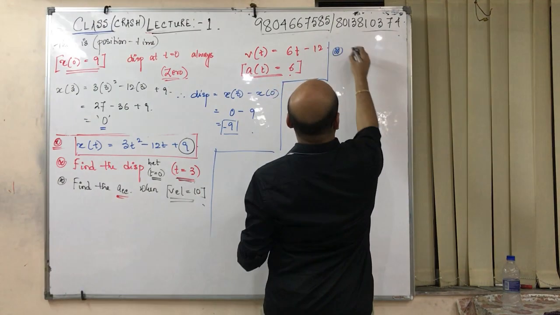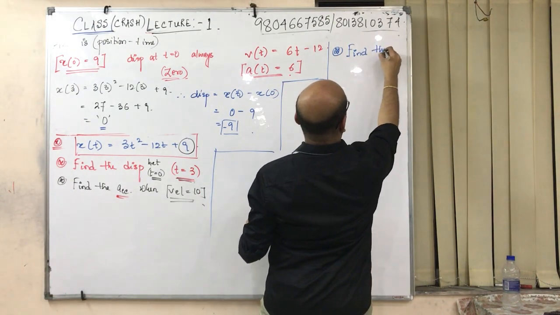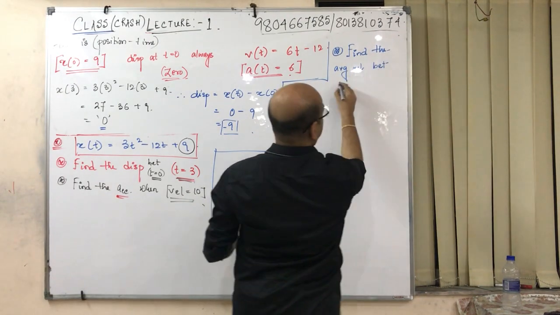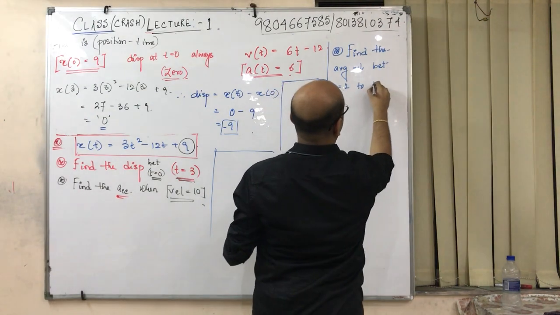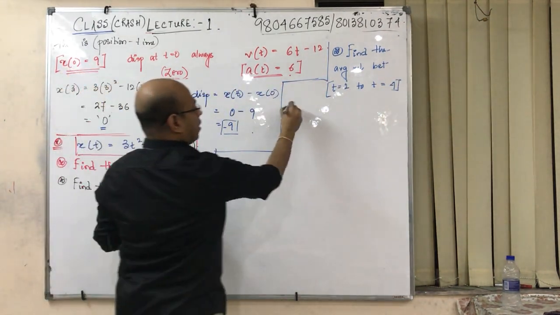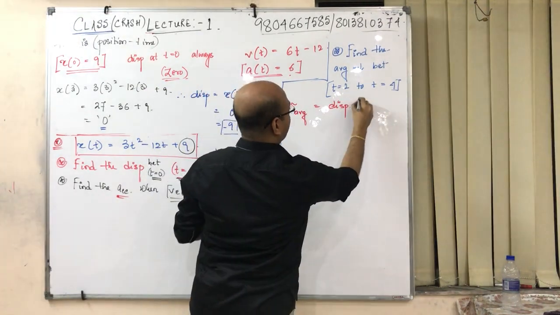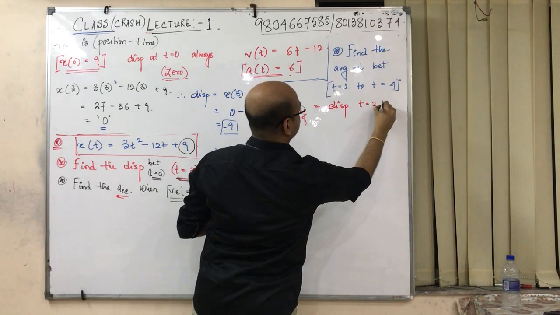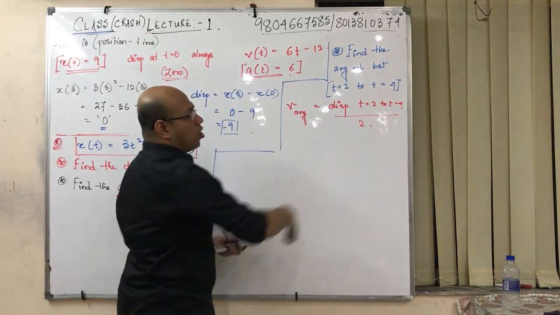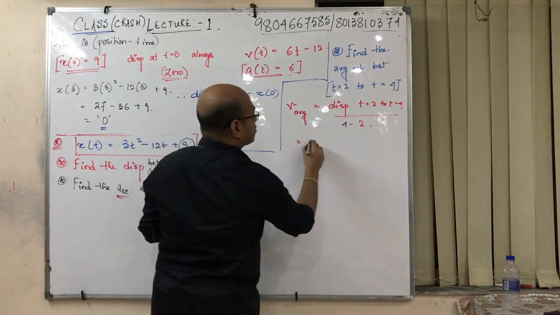And next, if I say find the average velocity between t equals to 2 to t equals to 4, what's the general expression? V average is termed as the displacement between t equals to 2 to t equals to 4 divided by 4 minus 2. I write over here 4 minus 2. And how to find the displacement?